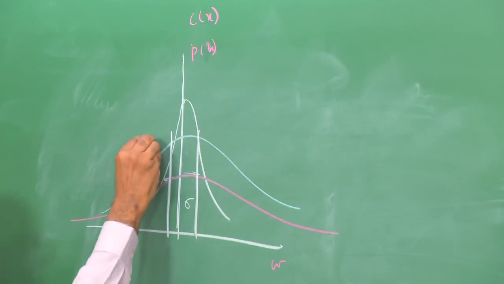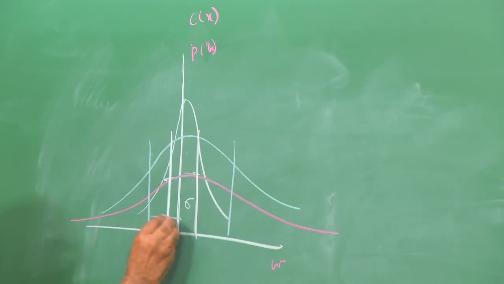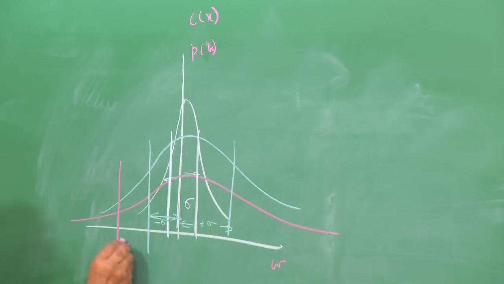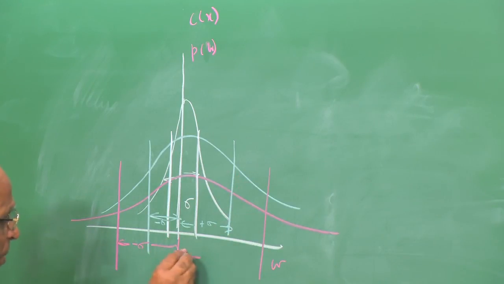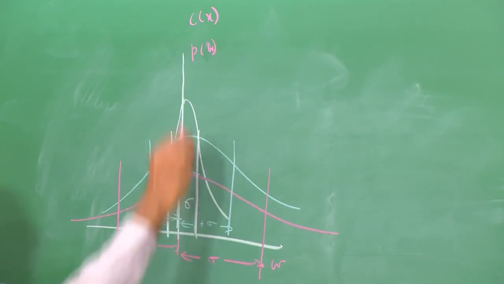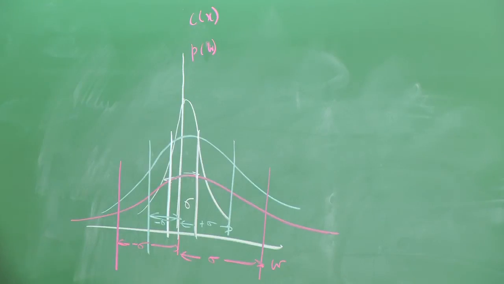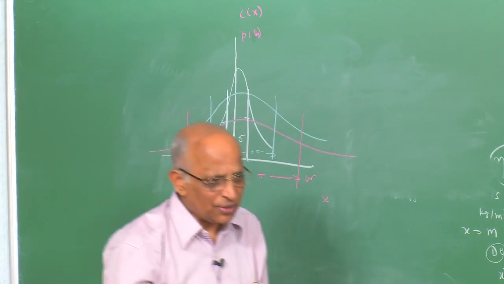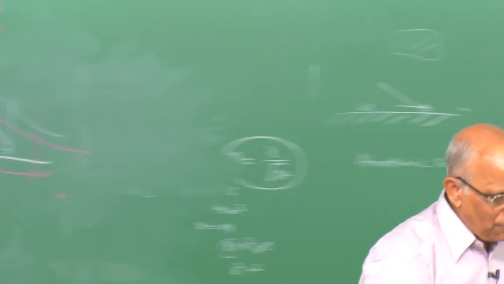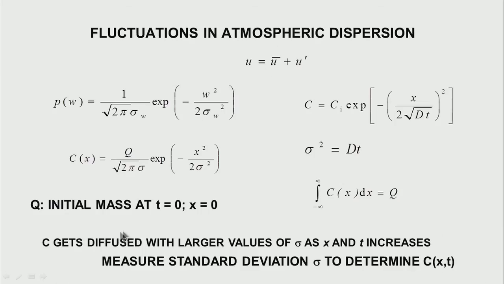When it diffuses out still further, this is my value of minus sigma and this is my value of plus sigma. When it diffuses out still further, this becomes minus sigma and plus sigma about the mean. Therefore, if I can evaluate the value of sigma, I can evaluate my concentration, and this is how we evaluate concentrations.